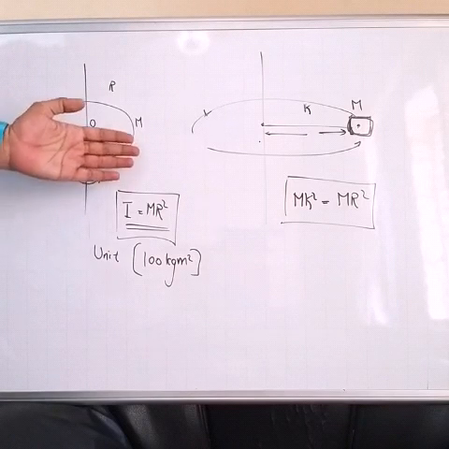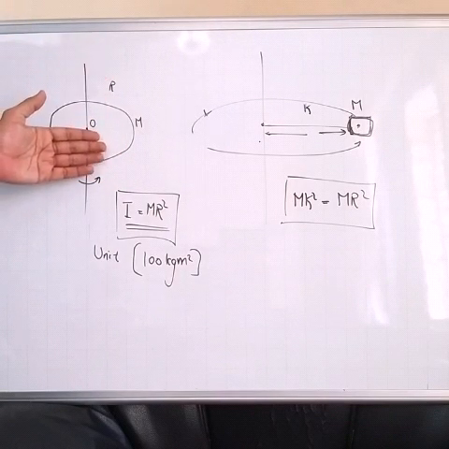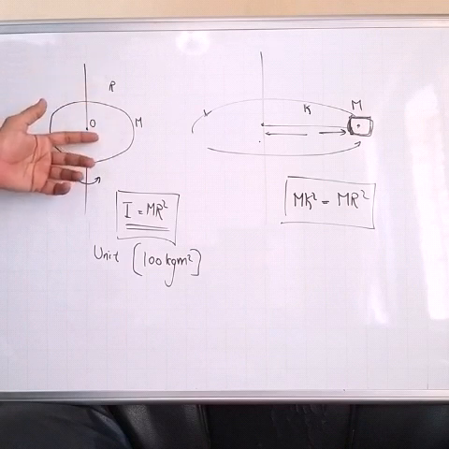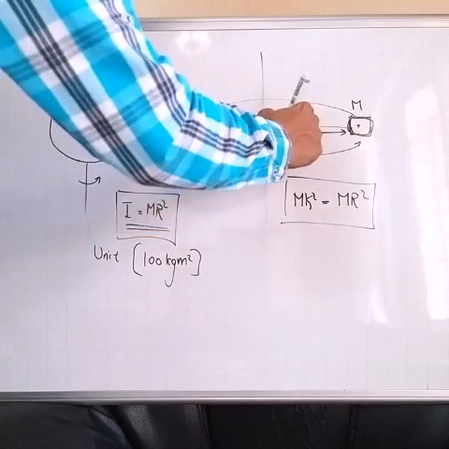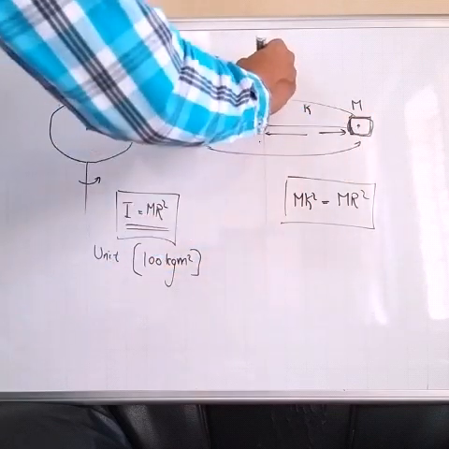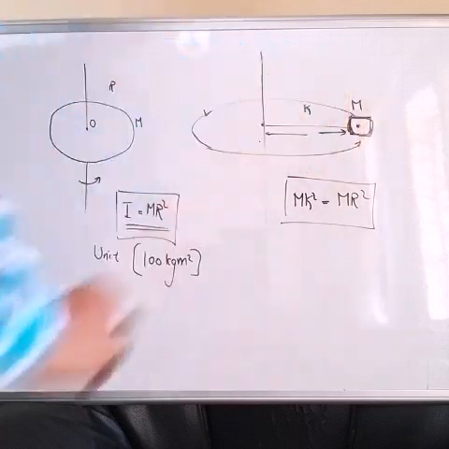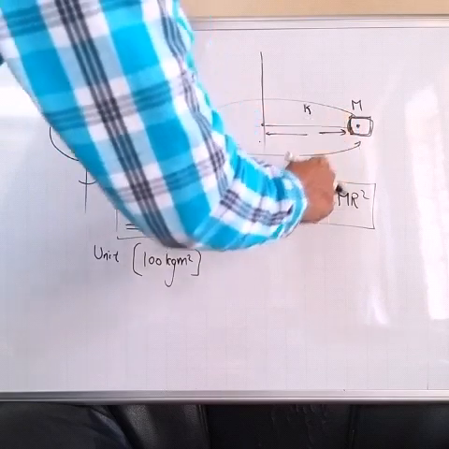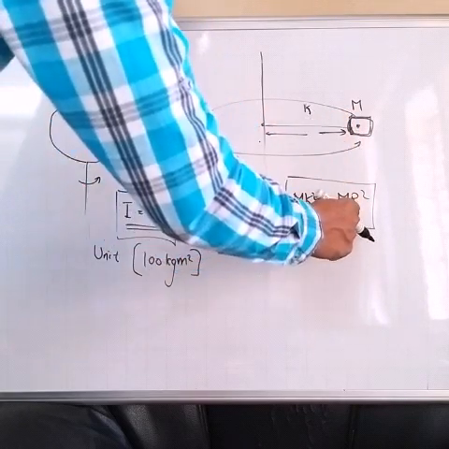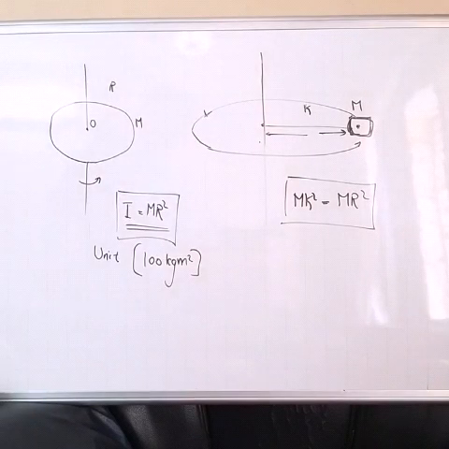Radius of gyration for a given body about an axis of rotation can be defined as the distance between the axis of rotation and the point where the whole mass of body is supposed to be concentrated, so as to possess the same moment of inertia as that of the original body. So this is the idea of radius of gyration.